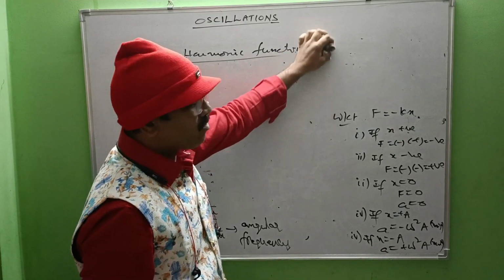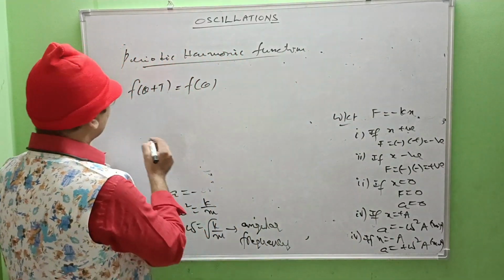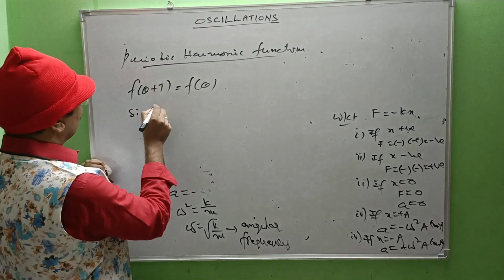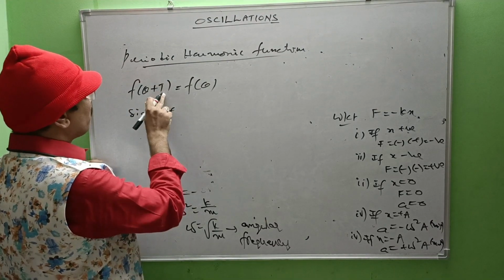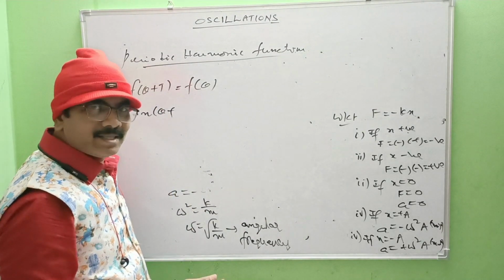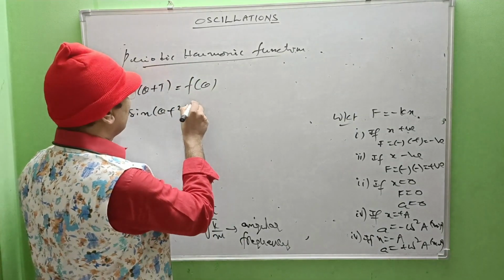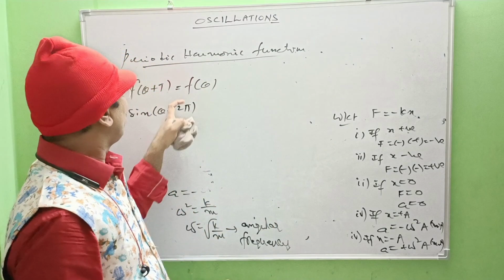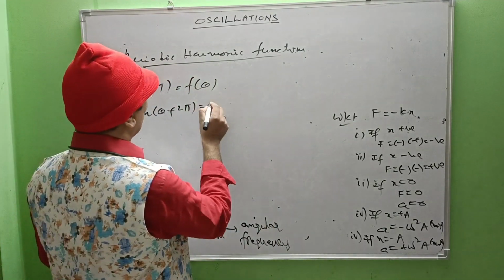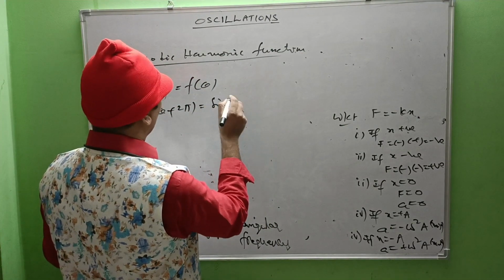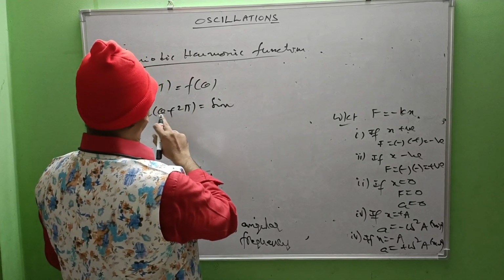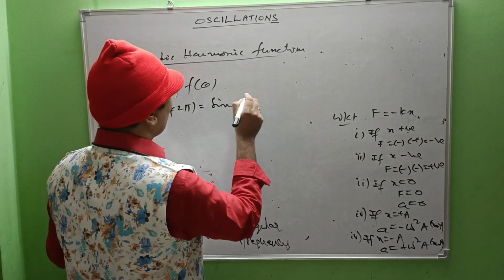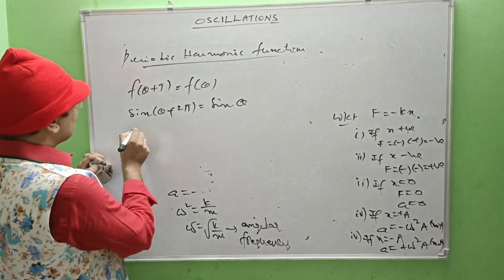Similarly, if we consider sine and cosine functions, for example, sine of theta plus, suppose T is replaced by the angle 2 pi. Why? Because T means time period, and within a time period the phase angle acquired is 2 pi. That is, sine of theta plus 2 pi equals sine theta again, right? Similarly, cosine.